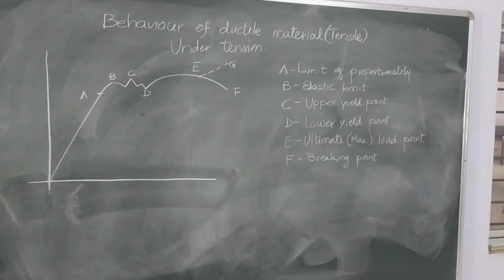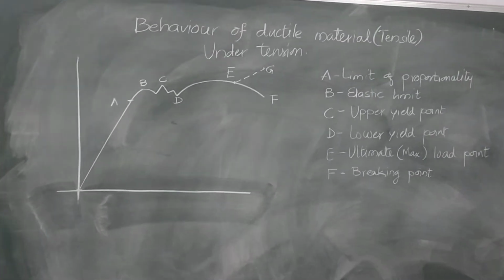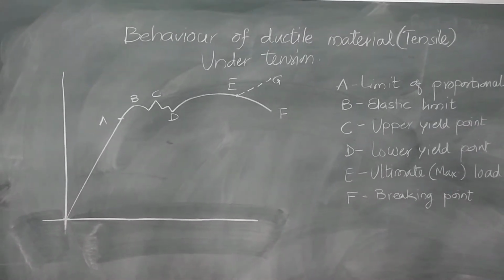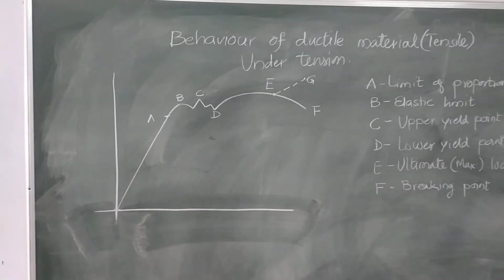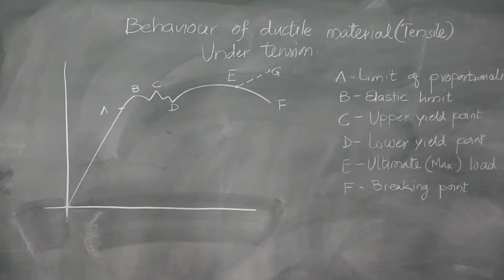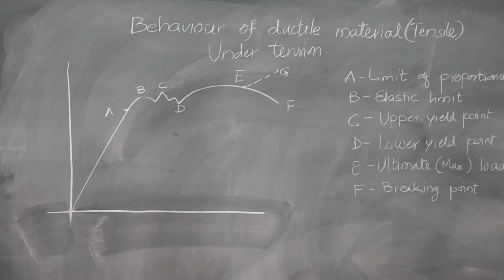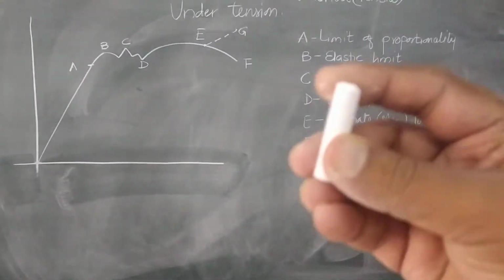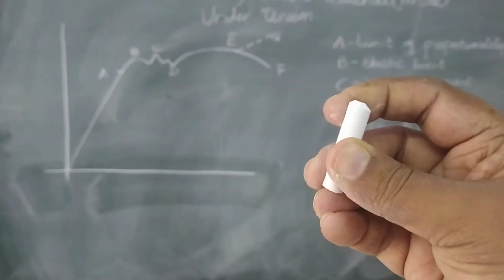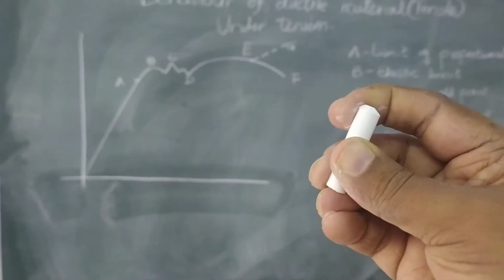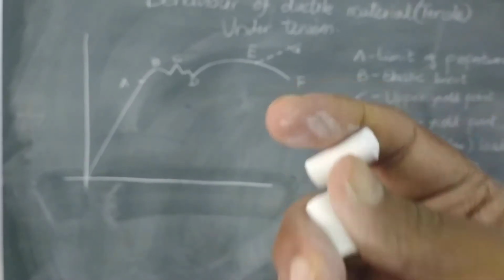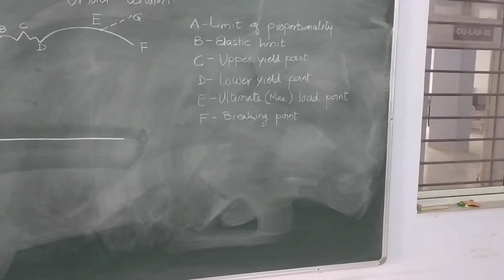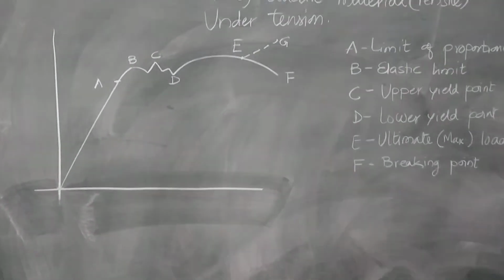Hello friends, let us discuss the behavior of ductile material, also known as tensile material, under tension. What is ductile material? It is mild steel or any such material. And brittle material is cast iron. Brittle means like this chalk, it can break while applying a load. After applying a load, it just breaks. It does not give any sign of elongation or anything else.